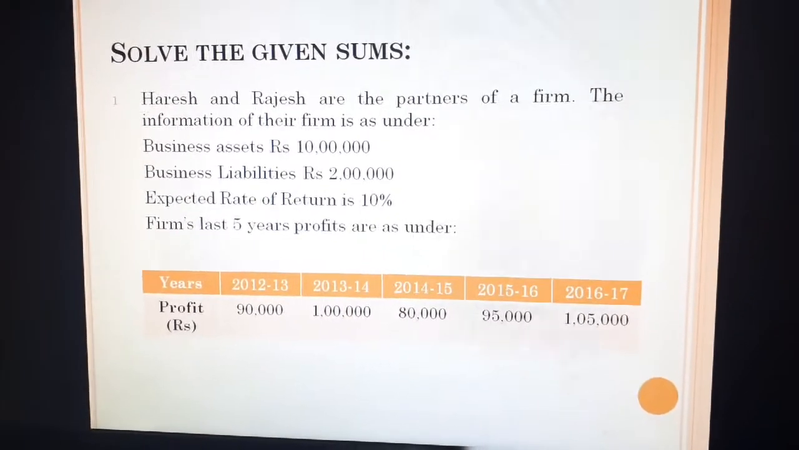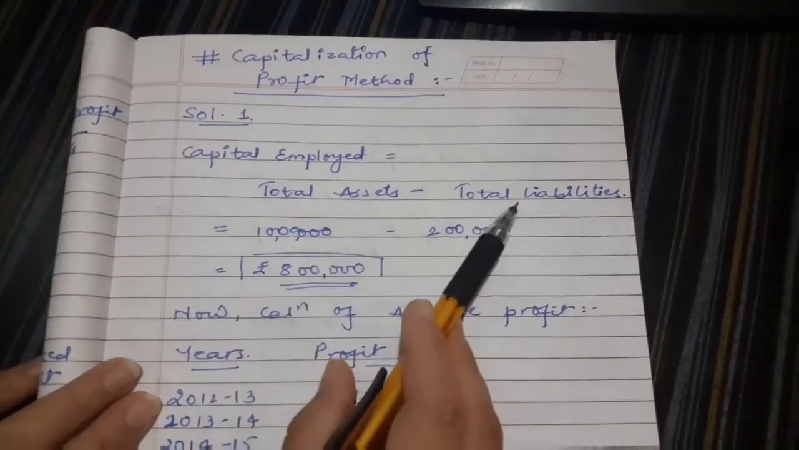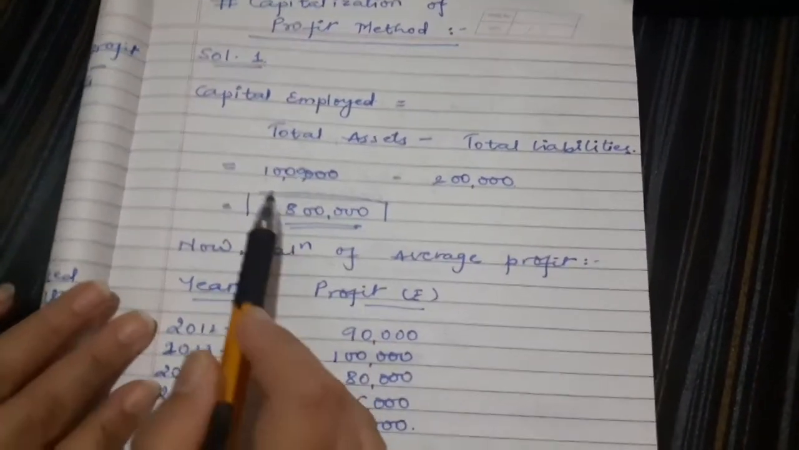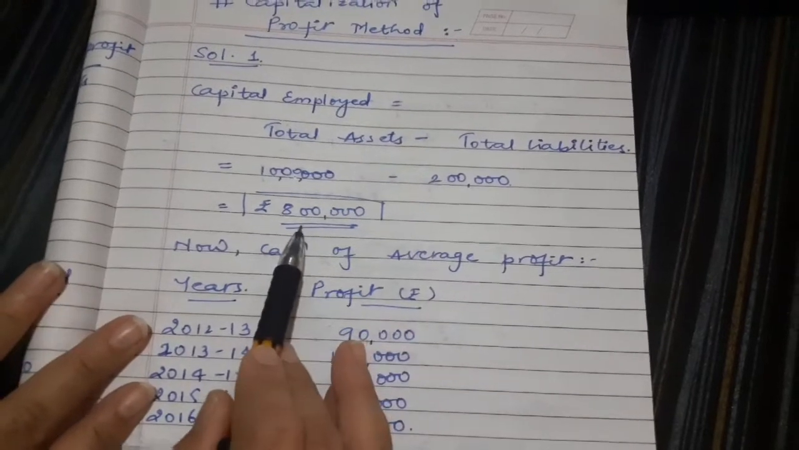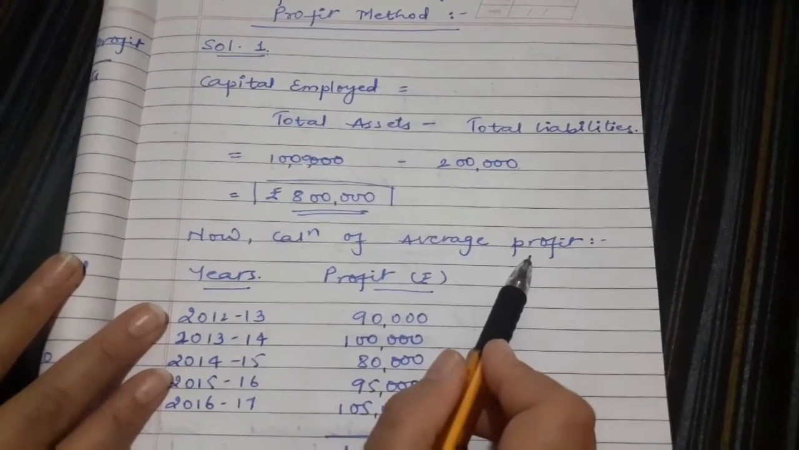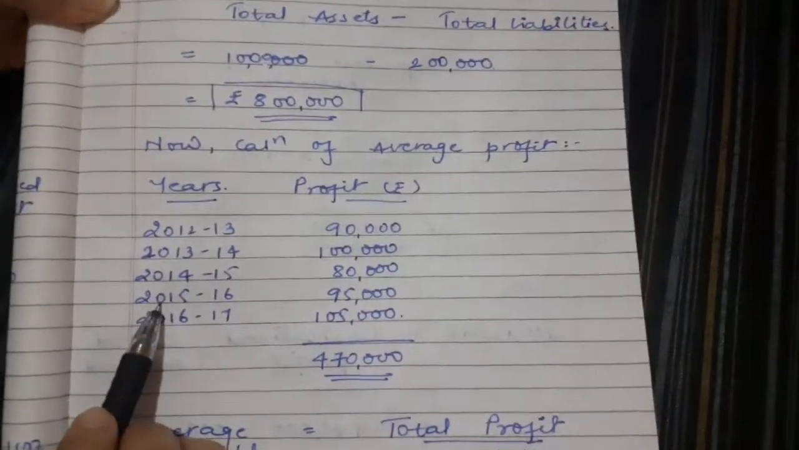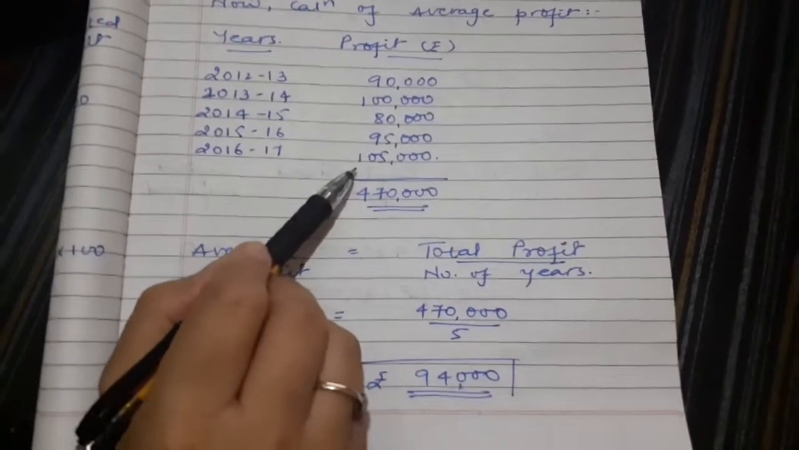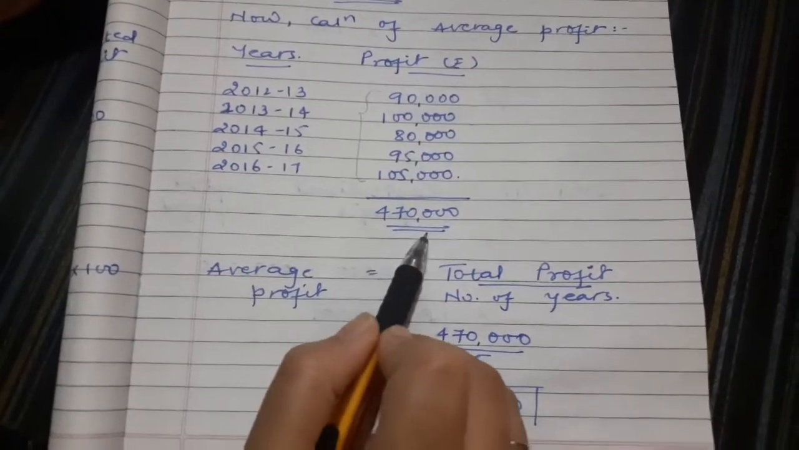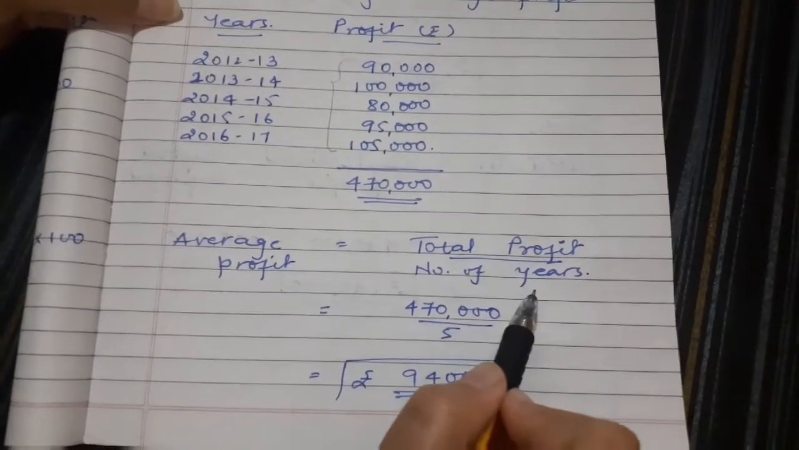Let's understand the solution. As per the given sum, total assets and total liabilities are provided. So we will calculate first capital employed. 10 lakh minus 2 lakh, it comes to 8 lakh. Then we have to calculate average profit, because we have already observed that the trend is a fluctuating trend. So by mentioning the different years with the respective amount of profit, make the total of the given profit. It comes 4,70,000. So average profit is equal to total profit upon number of years.